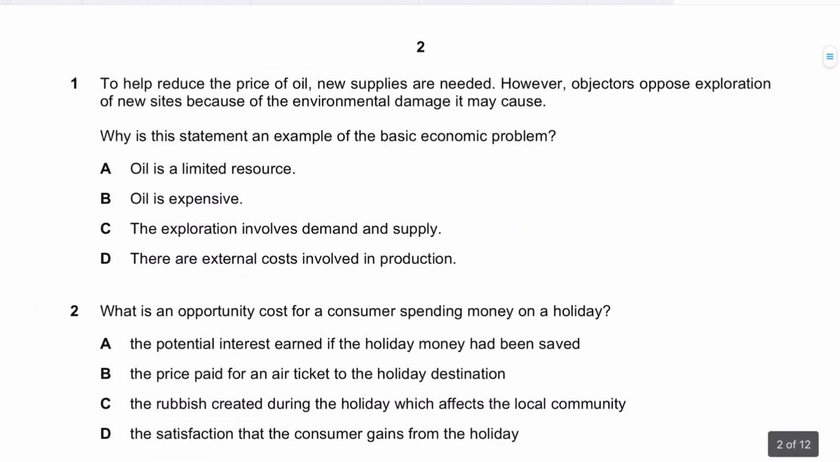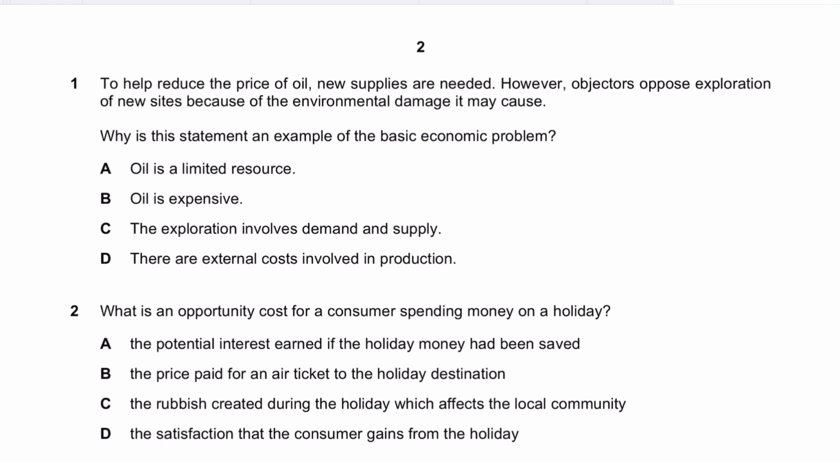The first question says, to help reduce the price of oil, obviously oil is an important raw material, new supplies are needed. However, objectors oppose exploration of new sites because of the environmental damage it may cause. Obviously, exploration we know has an external cost attached to it. Why is this statement an example of basic economic problem?